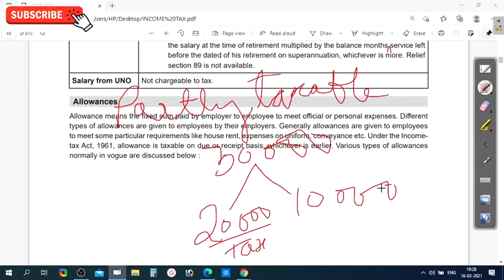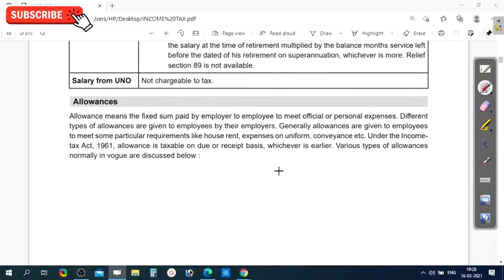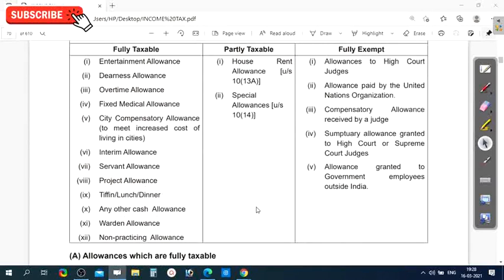So let us see the allowances which fall under these three types of categories. Let us see here. You can see allowances fully taxable, allowances partly taxable, allowances fully exempted. Exempted means you need not pay tax, and for the others you have to pay tax.